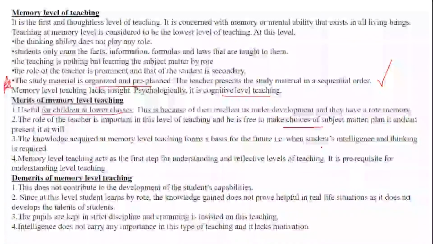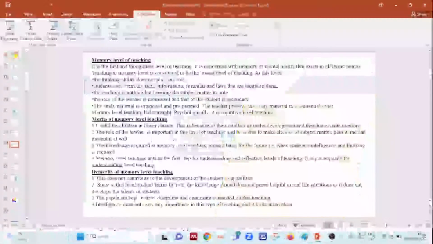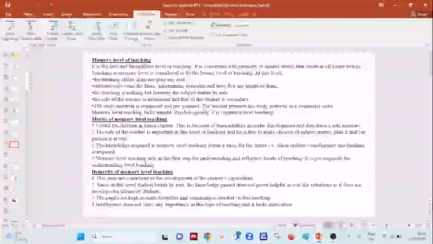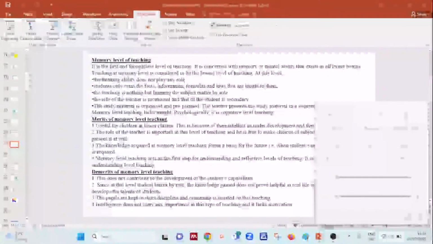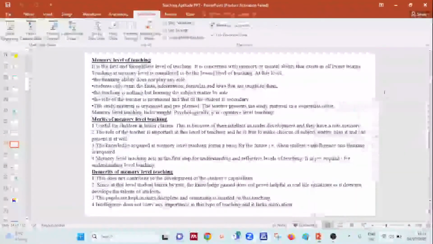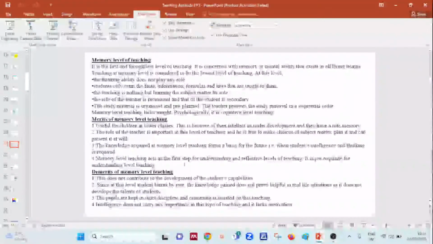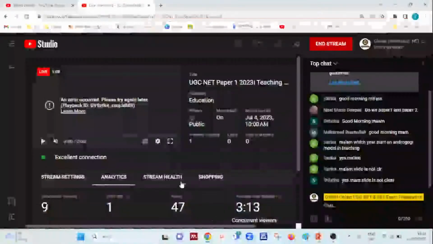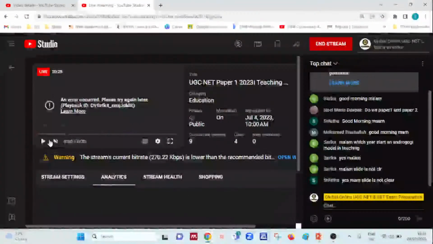The slide is not clear? Okay, just a second. Is the slide clear right now? Just a second, I'll check my internet connection. Just a minute.